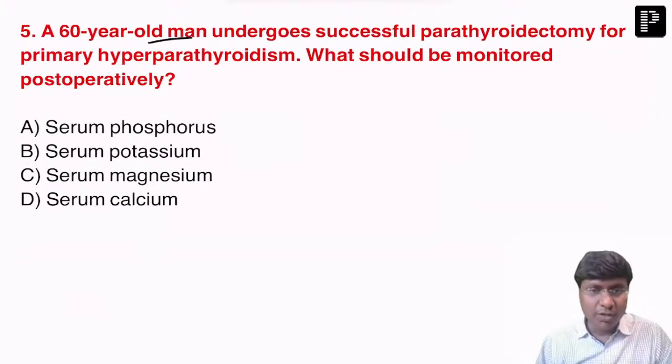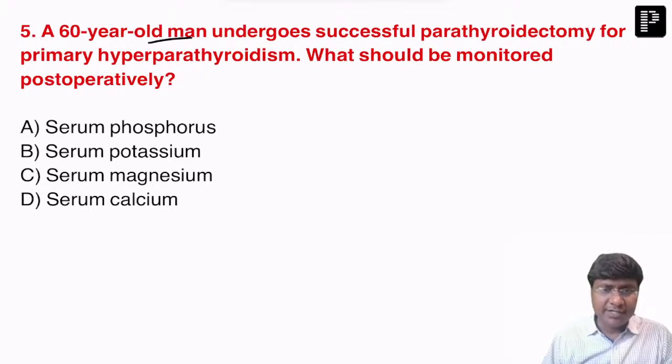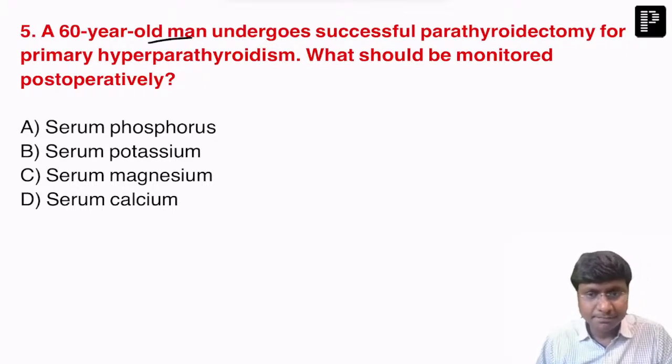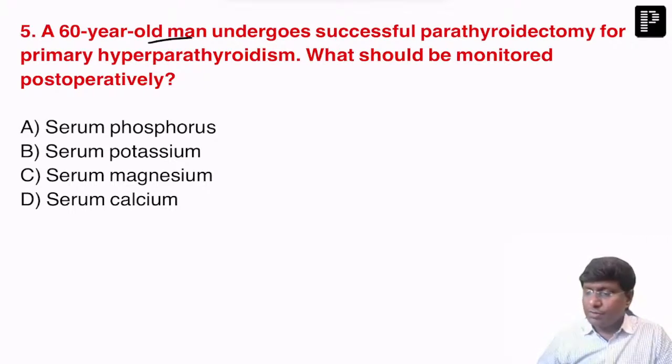A 60-year-old man undergoes successful parathyroid adenectomy for primary hyperparathyroidism. What should be monitored post-operatively? The serum calcium has to be monitored, right?